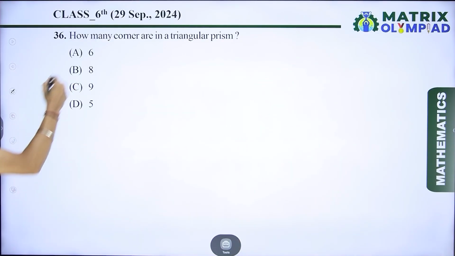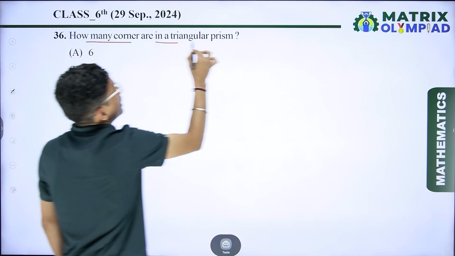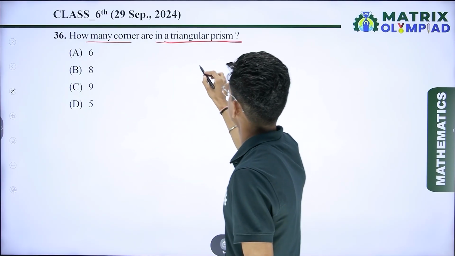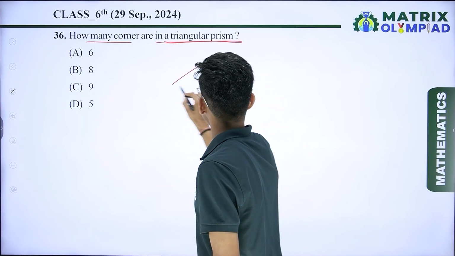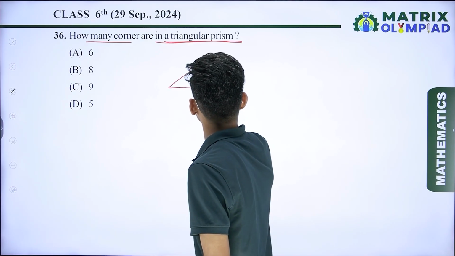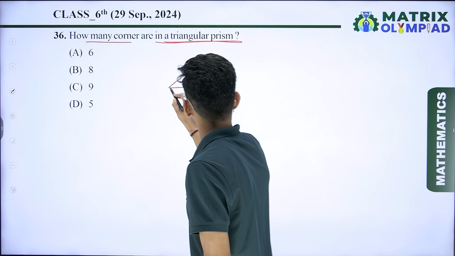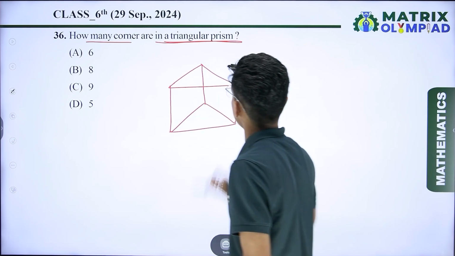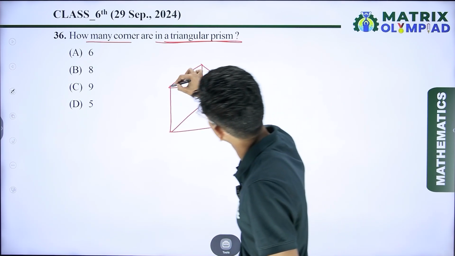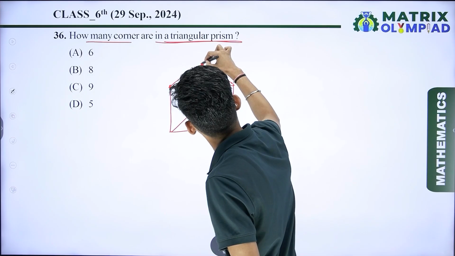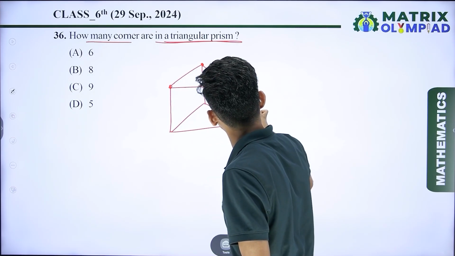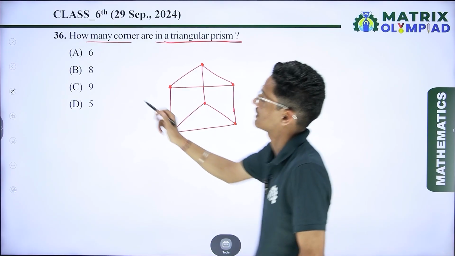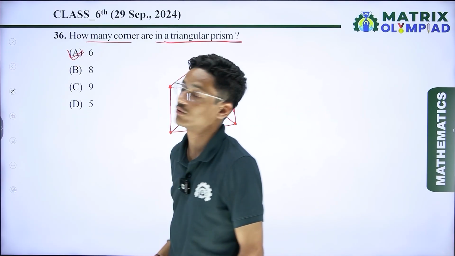If I talk about the next question, how many corners are in a triangular prism? First we make a triangular prism. Yes, this is a triangle, and if I extend its sides like this, I can say that this is a triangular prism. So how many corners are there? Corner number 1, 2, 3, 4, 5, 6. So the number of corners is 6. So we can say that option A is the correct answer over here.